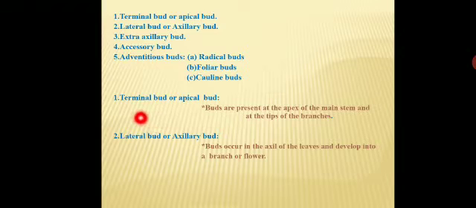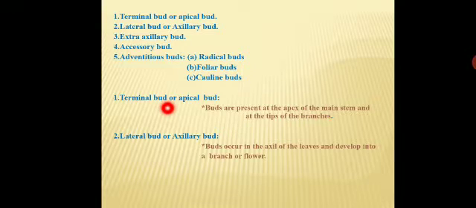What is the meaning of terminal bud or apical bud? Buds present at the apex or tip of the plant. That apex or tip of the plant contains the main stem, which has the capacity to produce a bud. That type of bud is called an apical bud or a terminal bud.